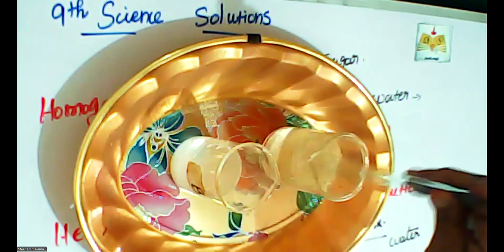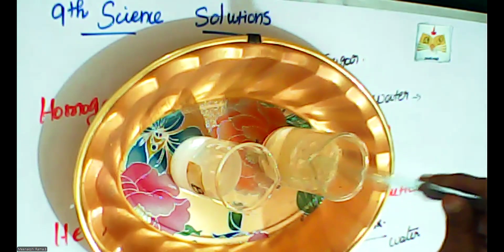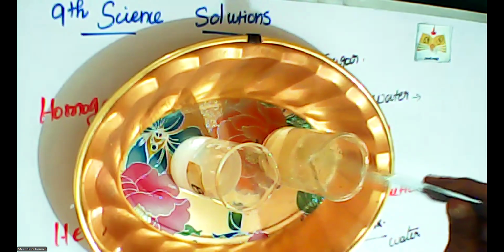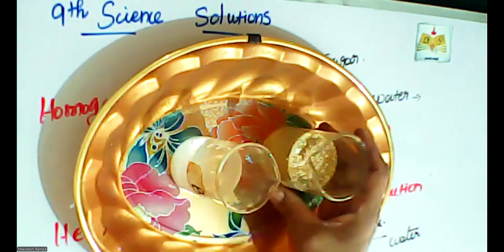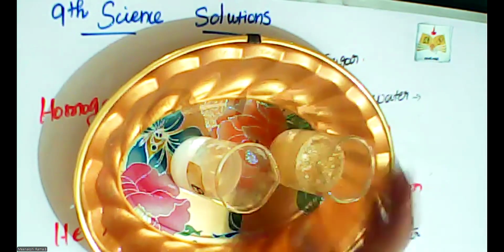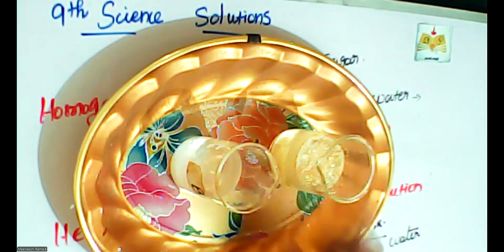It is floating on the water, or otherwise it will settle at the bottom of the water, depending upon the density. The density is very low, so it is not dissolved. So this is called a heterogeneous solution.